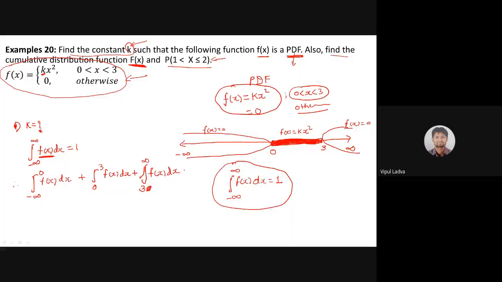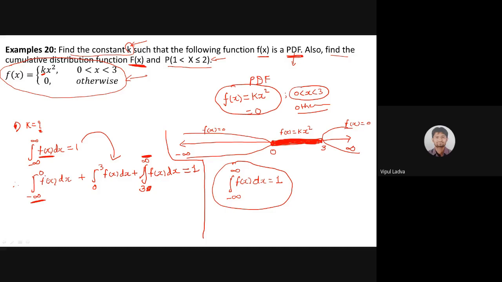Now surely I can divide this integral into these three parts. We can do it, because observe, I started from minus infinite and extended that integral up to infinite. Minus infinite to 0, then after that 0 to 3, then after that 3 to infinite. This is one of the characteristics, one of the rules for definite integrals.